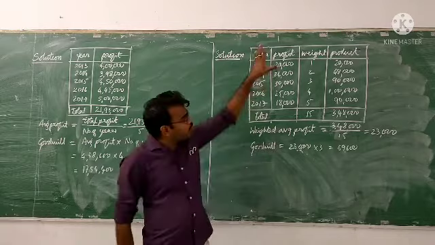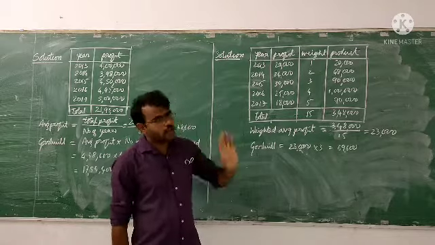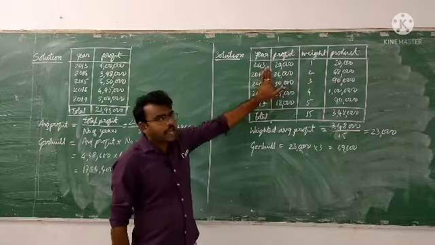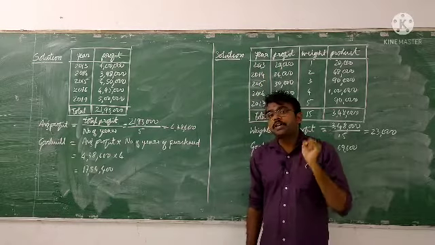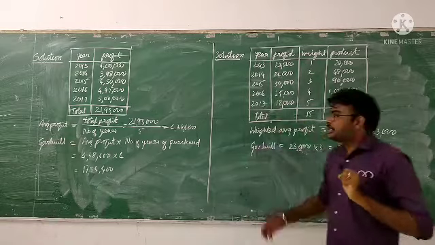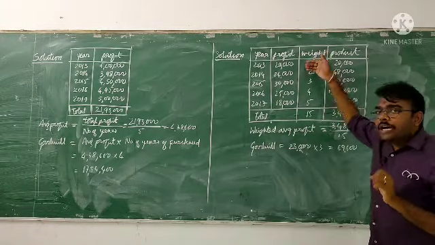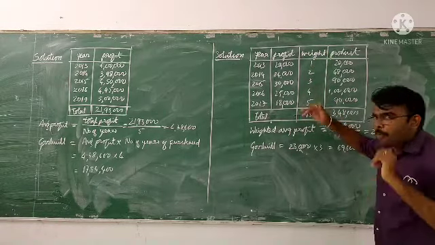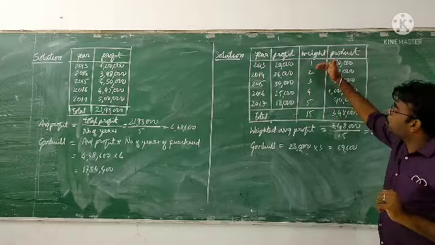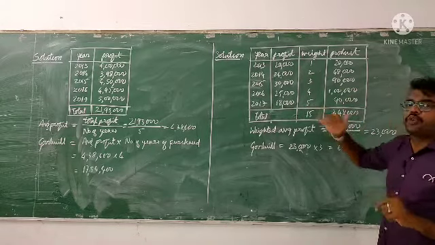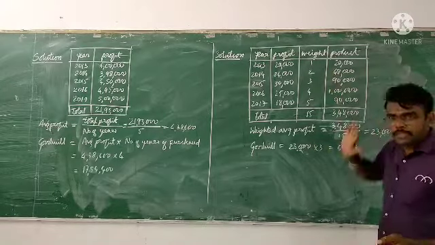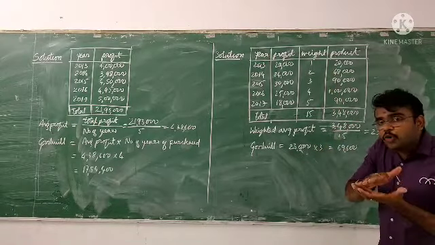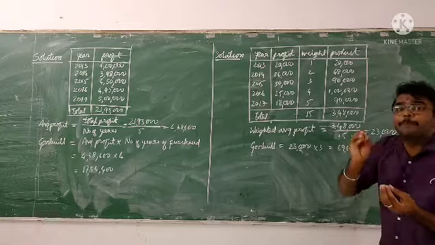Here we have the weighted average profit method. Here also they have given 5 years and a profit, but here we have to allot a weight. In the sense we have to give importance. I told you the recent year will be given more importance: 5, 4, 3, 2, 1 like that. If it is 4 years, 4, 3, 2, 1. If it is 3 years, 3, 2, 1 like that. Recent years we have to give more weight, in the sense more importance.